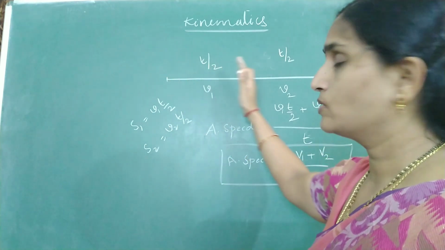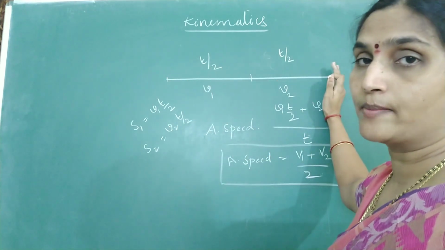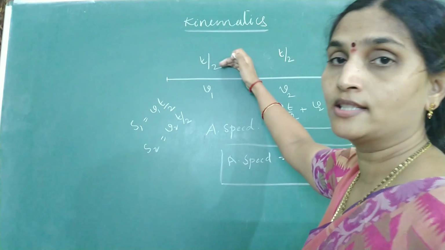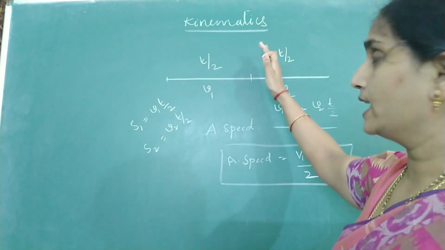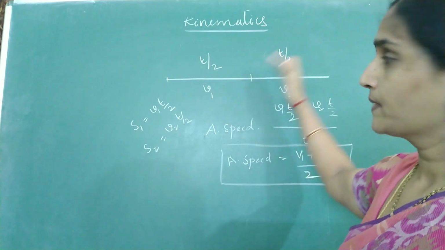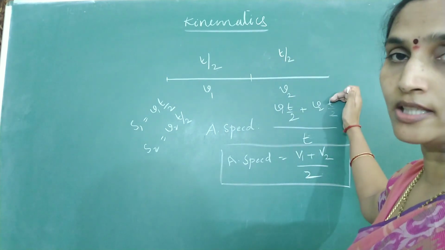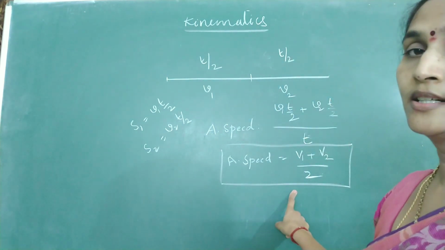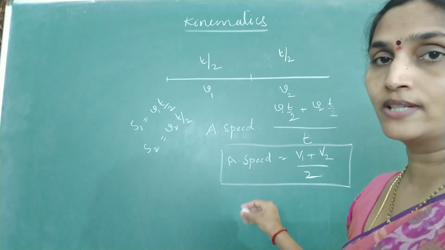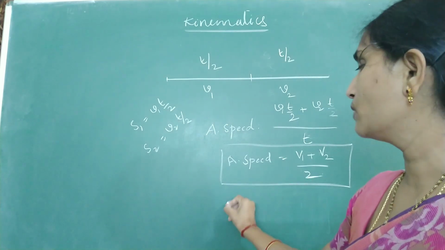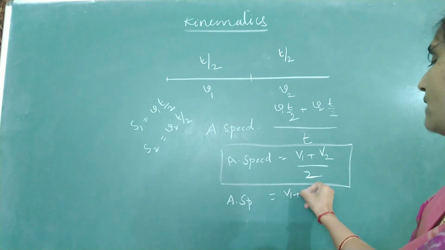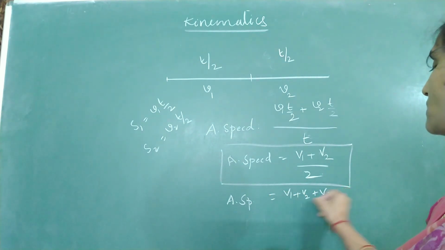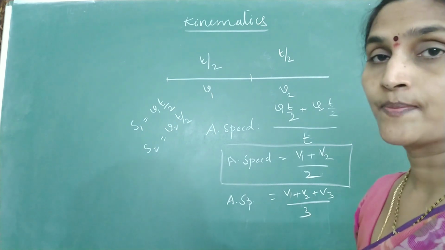Suppose you divide it into 3 time intervals, 3 equal time intervals. T by 3 seconds, one third of the total time it is moving with V1, next one third with V2, next one third with V3. Then what will be your formula? Instead of 2 equal intervals, if it is divided into 3 equal time intervals, then average speed would become V1 plus V2 plus V3 divided by 3.